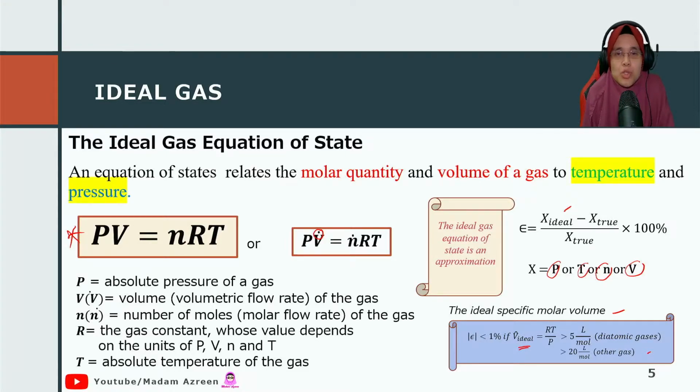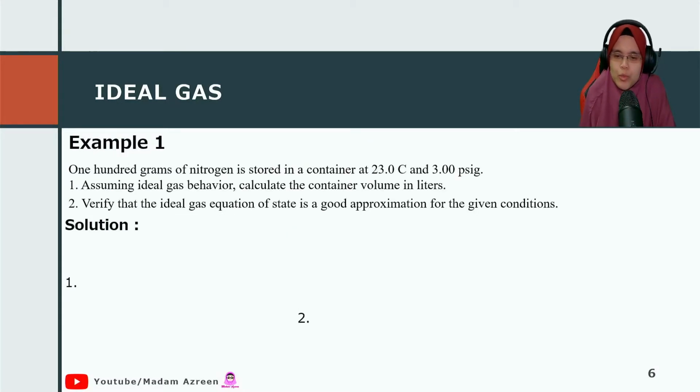Let's go to an example on how we are going to use this PV equal to nRT. This time, I try my best to put a lot of examples for you. When we have this example, 100 gram of nitrogen is stored in a container at 23 degrees C and 3 psig. First one, assume it is ideal gas behavior and calculate the container volume in liter. We need to calculate the value of V.